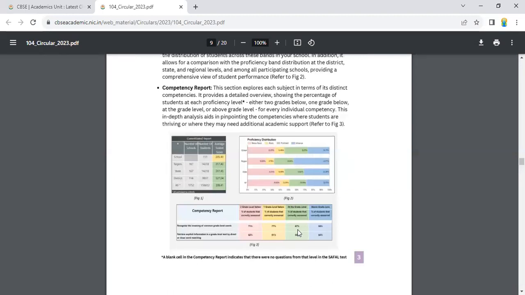And it is basically for the teachers also to understand the level of that particular child and what teaching strategies or remedies the teacher has to take for that particular child for improvement in that particular subject. So this is a very good effort taken by the CBSE.